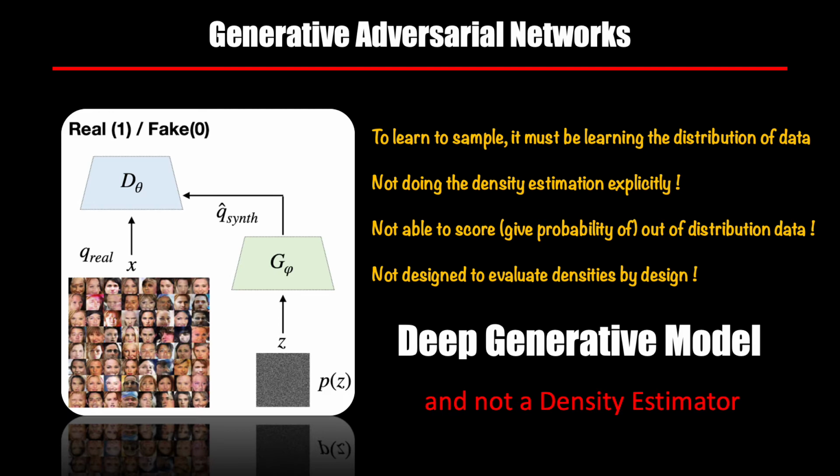Maybe with simple modification, they can output the score associated with the sample that they are generating, but not necessarily to the out of distribution data. Main point here is that first and foremost, they are not designed to evaluate densities. Hence, these are better called deep generative models and are not necessarily density estimators.